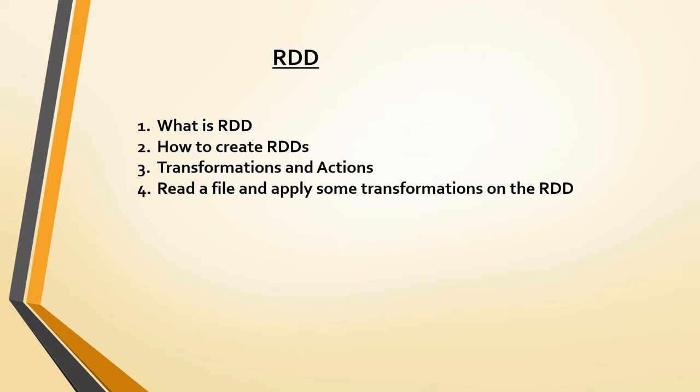Some mainly used transformations are map, flatMap, filter, union, distinct, and so on. There are many other transformations. And some mainly used actions are collect, take, first, print, show, etc. Today we will read a file and apply some transformations on the RDD.